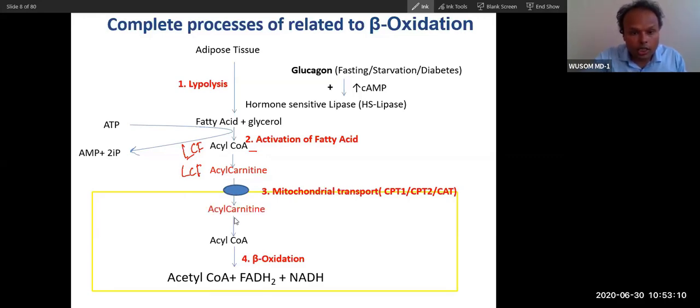After entering, this acyl carnitine will convert back into acyl coenzyme A, and now the acyl coenzyme A will undergo beta oxidation. Each bond oxidation will yield one FADH2, one NADH, and acetyl coenzyme A. So did you understand this process?